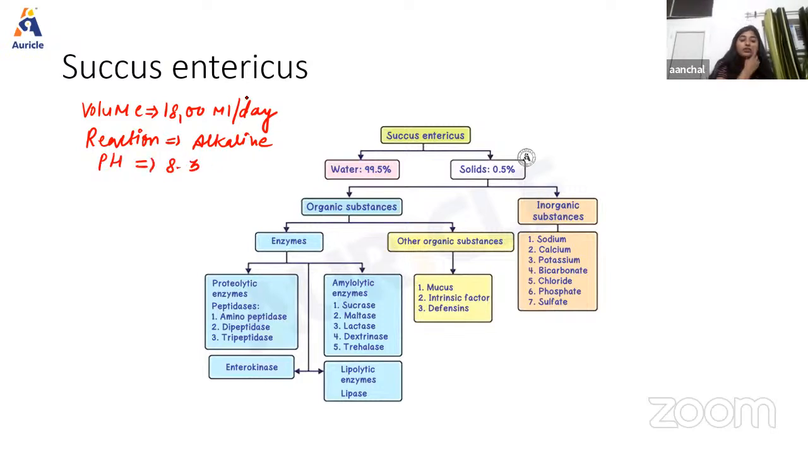Now, talking about the composition, succus entericus has 99.5% water content and the rest 0.5% is solids. Okay. So in solids also, the organic and inorganic substances are there. In organic, the enzymes are there like proteolytic enzyme, amylolytic, lipolytic, and a very important enzyme that is known as enterokinase. Then in other organic substances, mucus, intrinsic factor, and defensins are there. And in inorganic substances, some very important substances like sodium, calcium, potassium, bicarbonate, chloride, phosphate, and sulfate are there.